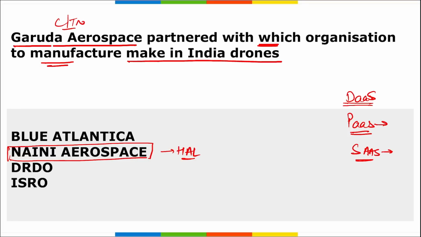So remember, it is Garuda Aerospace. They partnered with Nani Aerospace, and they signed this MOU to manufacture drones in India. We know that earlier the Indian government banned the import of drones from different parts of the world. So now you cannot import drones from different countries. You need to buy Indian drones only, and only for the research and development process can research drones be imported, right? That too with permission.